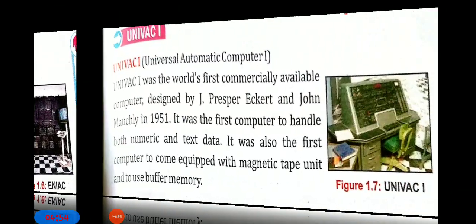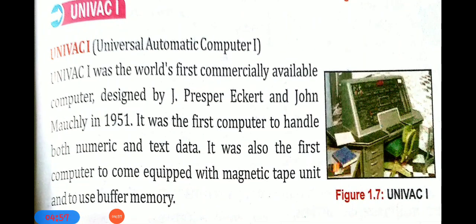Now the second competitor was UNIVAC 1. The full form of UNIVAC 1 was Universal Automatic Computer 1. UNIVAC 1 was the world's first commercially available computer.